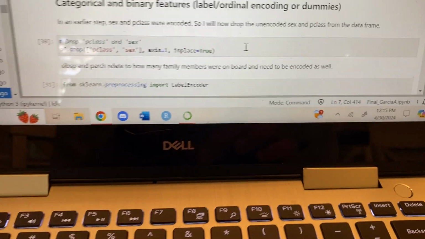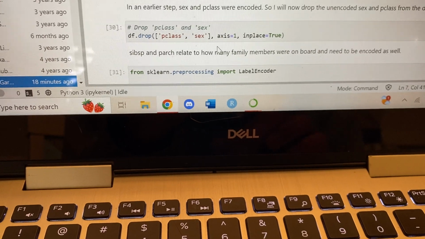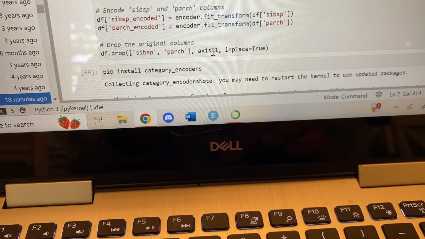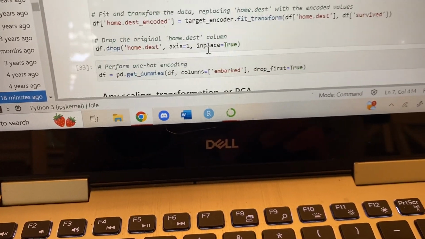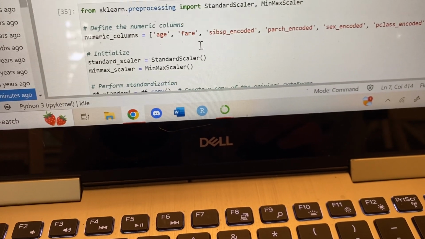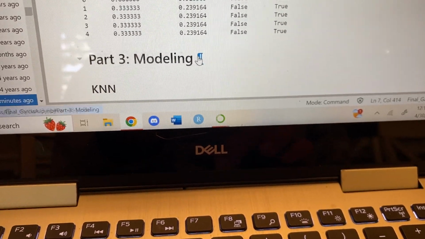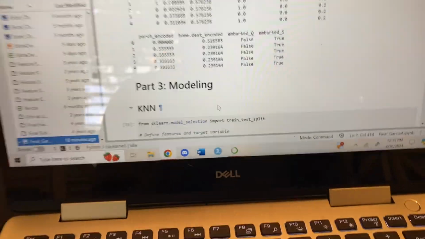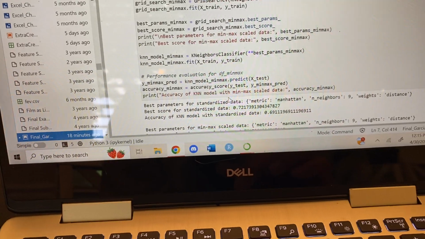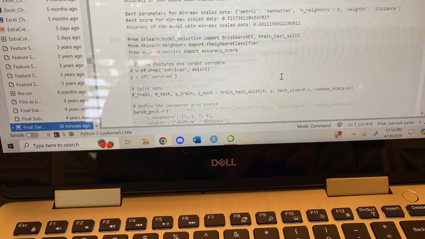Feature engineering, we already encoded Pclass and Sex whenever I did the correlation map, so I just dropped the original columns for those. And then here I had to do some more encoding. And I did some scaling as well, min-max and standard scaler. And here we get to the modeling section. KNN performed the worst out of all the models with 69% accuracy on standard, min-max, and unscaled data frames.